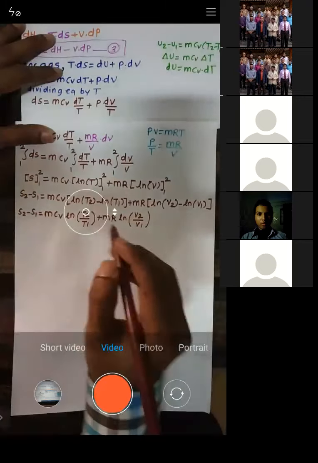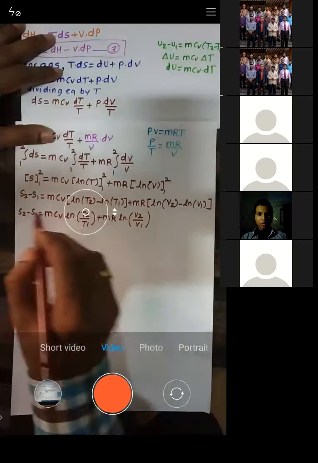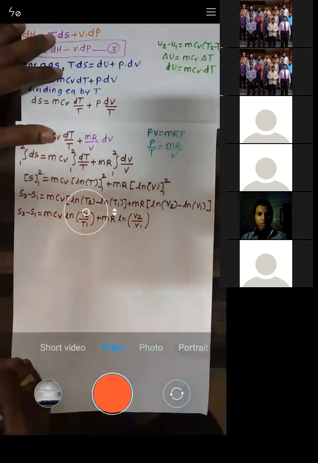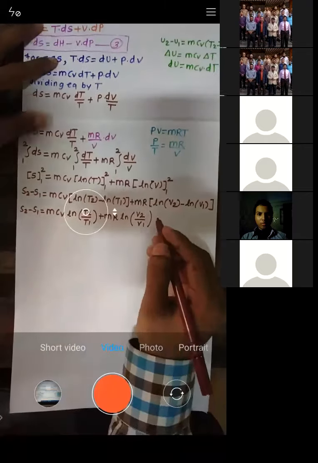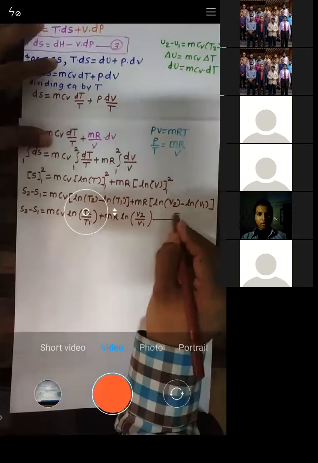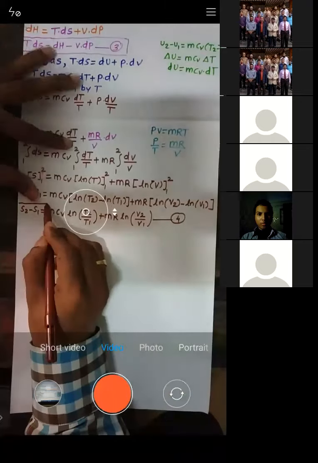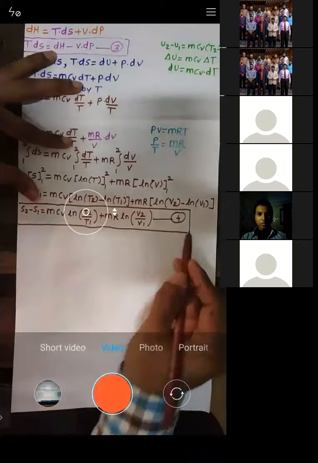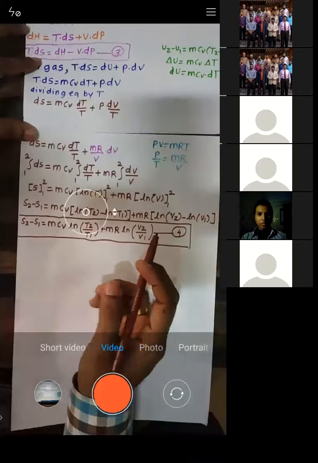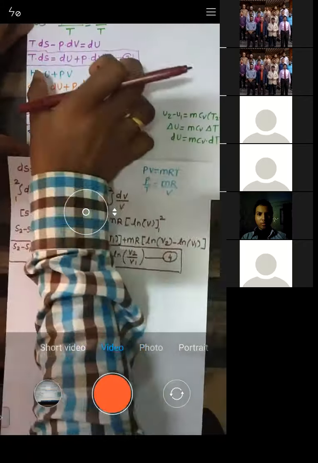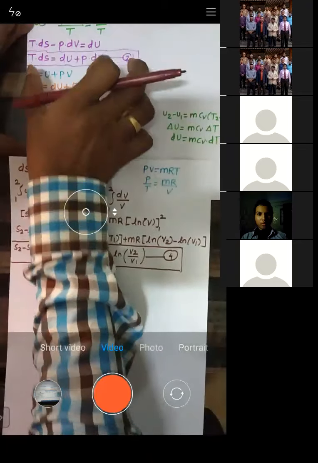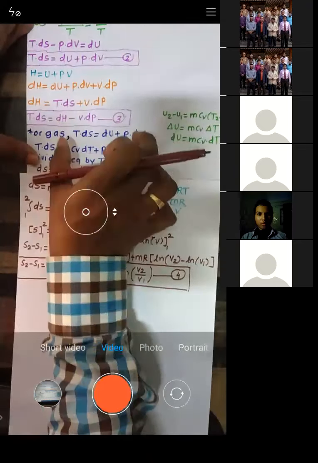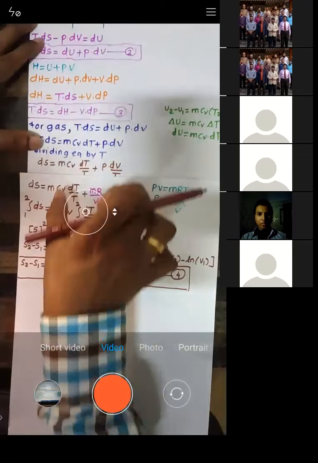So what we got? We got the expression for change in entropy, because S2 minus S1 is nothing but change in entropy, right? So let us call this equation number 4. How did we get equation number 4? All of you just see how we got it. We have taken equation number 2 as it is and we have solved it. So we have got equation number 4.